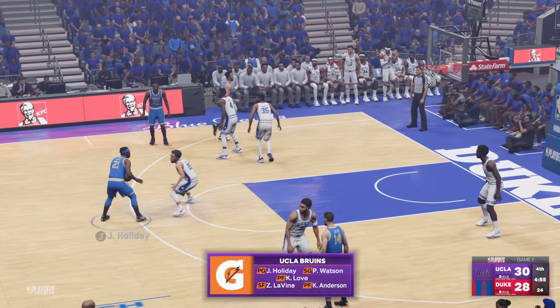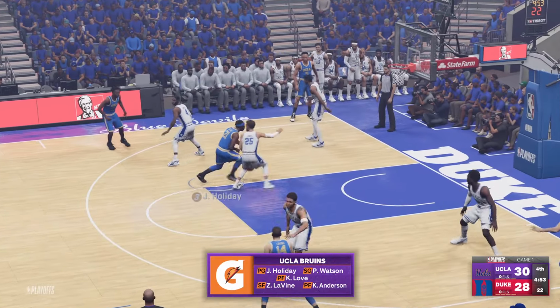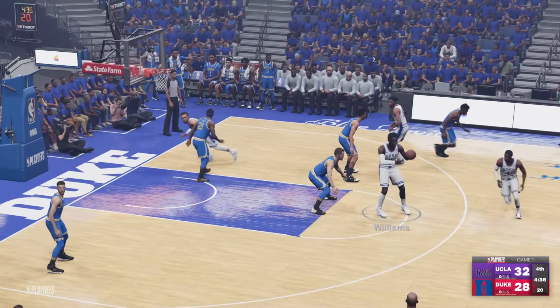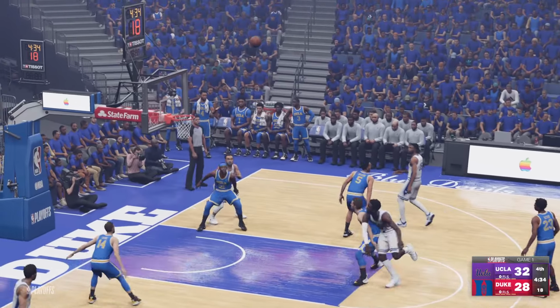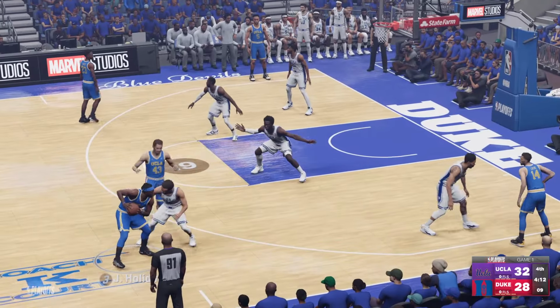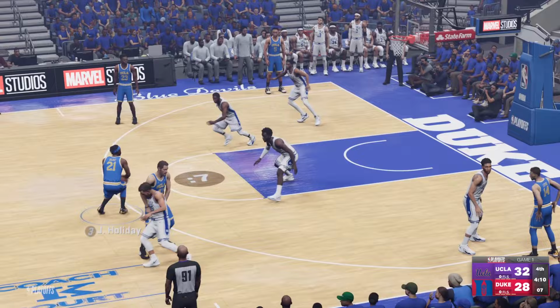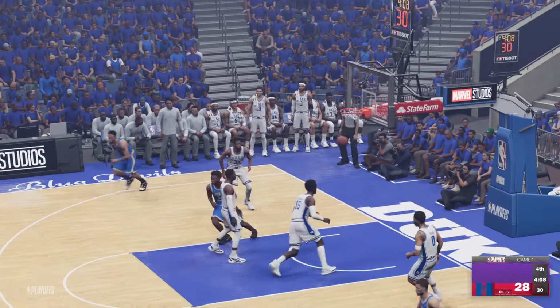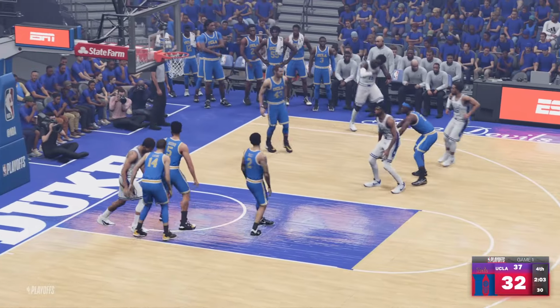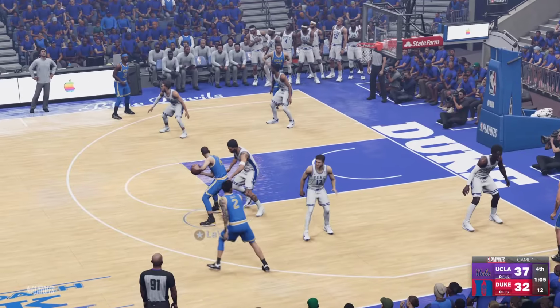Aaron Holiday with the ball. He's crossing up Jones and then takes the little floater and makes it. So UCLA up now 32-28. RJ Barrett takes a long 3, trying to make a comeback. It doesn't go. This time it's Holiday with a pick from Kevin Love. Will take the 3 himself and drains it. Later 37-30. Jayson Tatum with a spin lay-in, chipping it down to 5, 37-32.